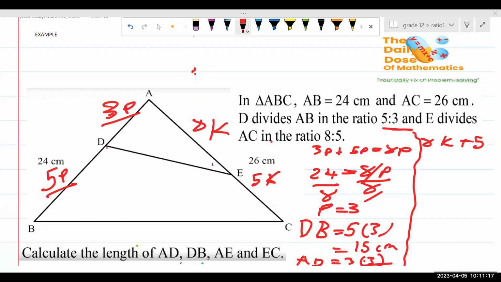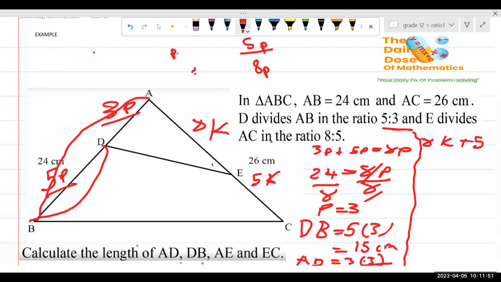If I wanted to calculate the length of DP here, I could have said, all in all, the ratio of this line is going to be 5 plus 3, which gives us 8p. All of us, we agree there. But now, DP is not the whole line. DP is part of the line. How many p's is this DP? DP is going to be equivalent to 5p.